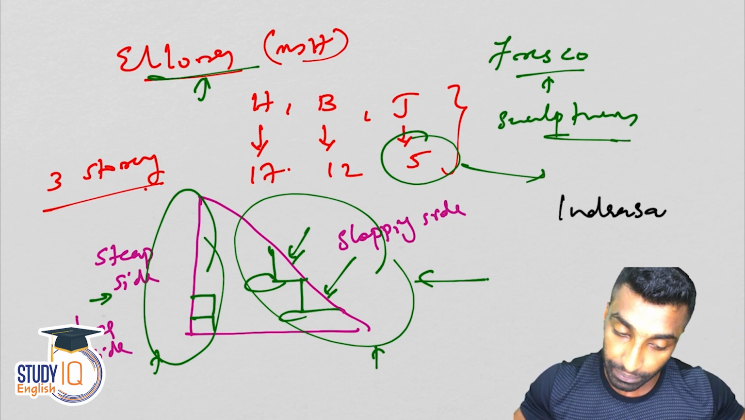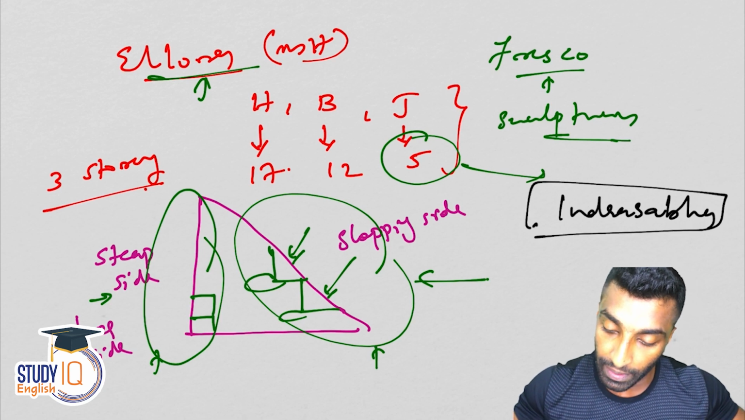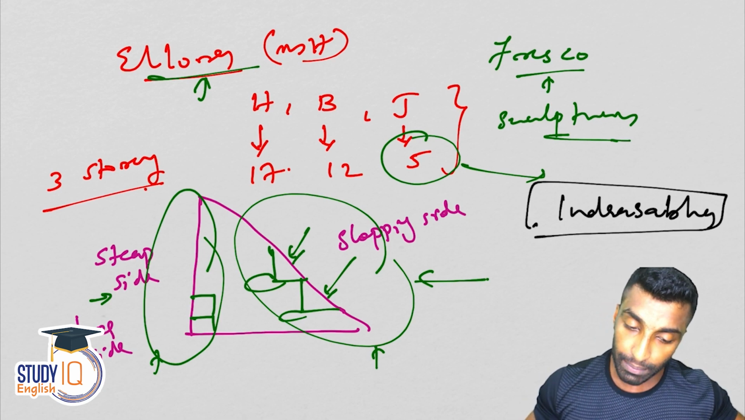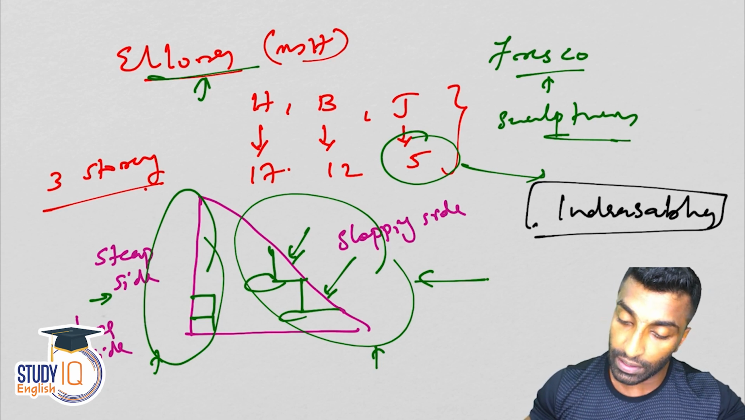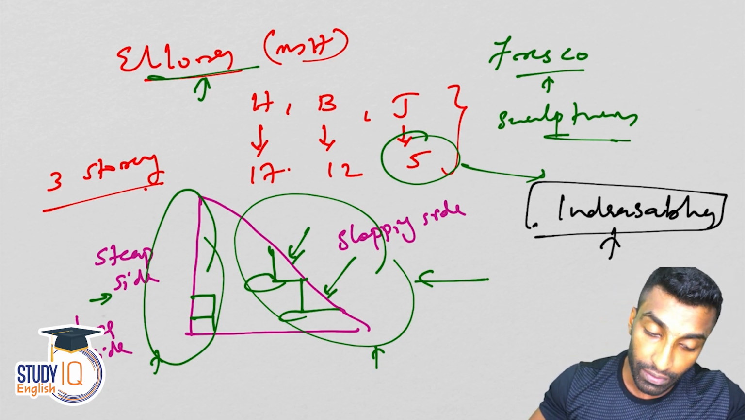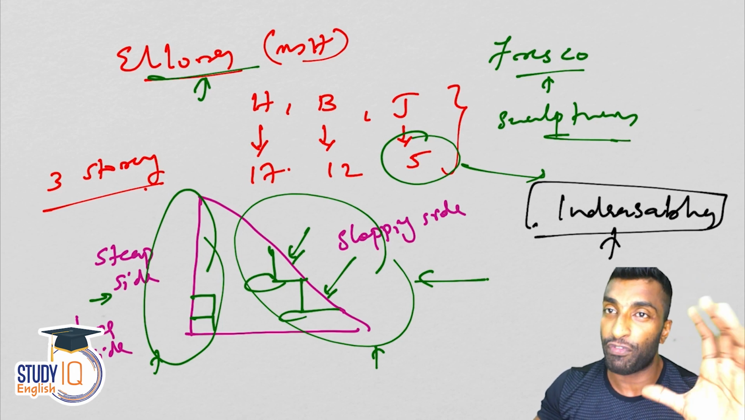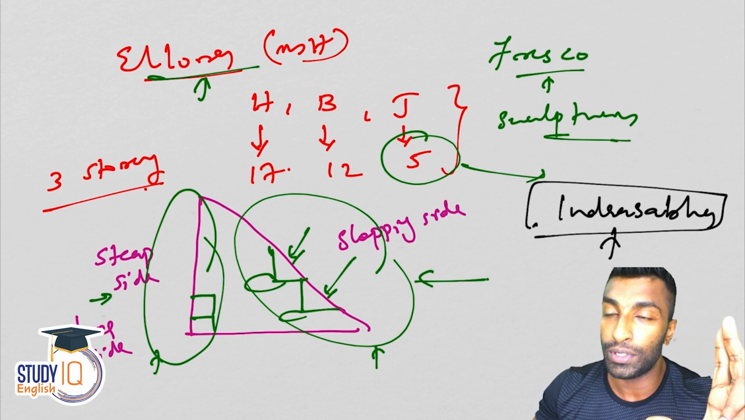Just remember the name, Indra Sabha. Okay, so that's about Ellora. I hope you understood. So this name you remember, Indra Sabha, which is connected to the 5 caves which are related to Jainism.